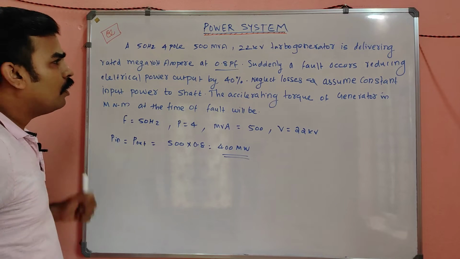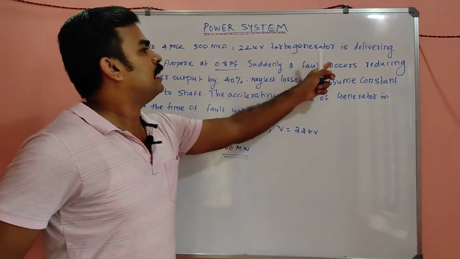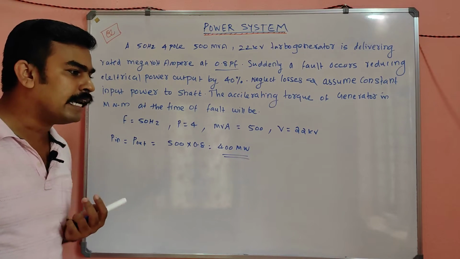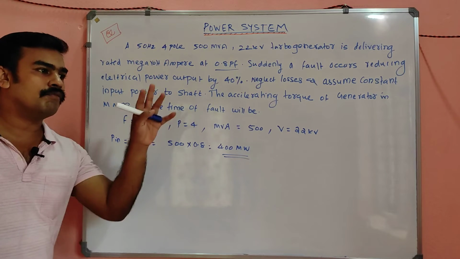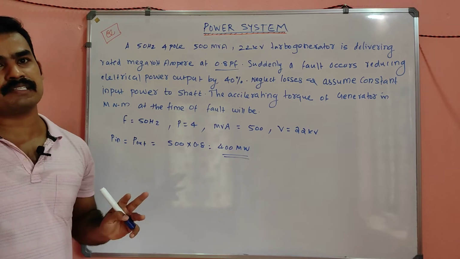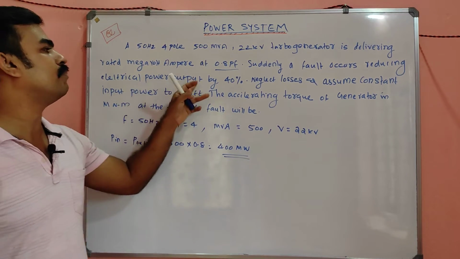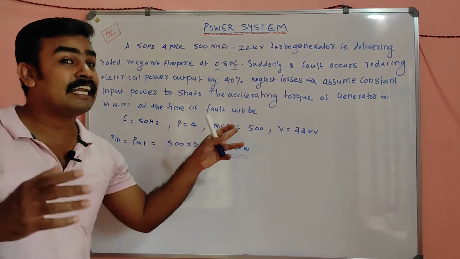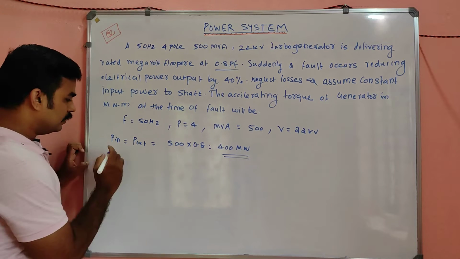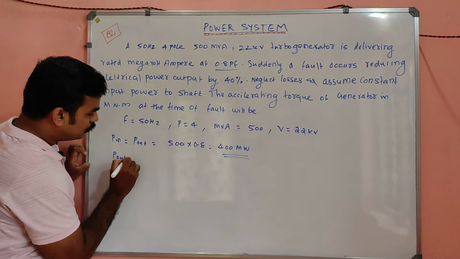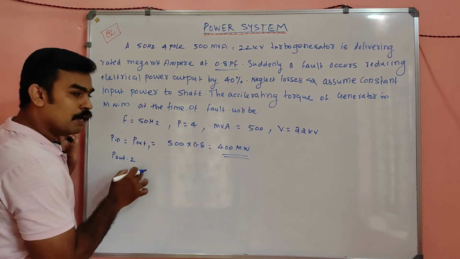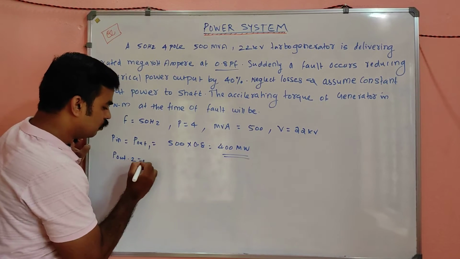Is it clear? Okay. Suddenly a fault occurs, reducing electrical power output by 40%. We know that whenever a fault happens, my dear, the voltage will be reduced, and a fault is nothing but a change in parameters. So here the change is that the electrical power output is reduced by 40%. That means after the fault, my dears, P output 2, where P output 1 is equal to 400. We know that P output 2 is equal to what?